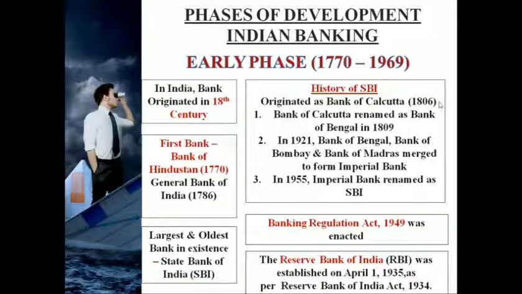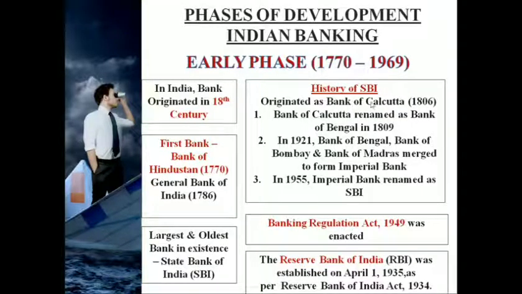So in 1806, a bank called Bank of Calcutta was originated, and in 1809, the same Bank of Calcutta was renamed as Bank of Bengal. And in 1921, this Bank of Bengal, along with Bank of Bombay and Bank of Madras, were merged to form Imperial Bank. And in 1955, this Imperial Bank was renamed as State Bank of India.